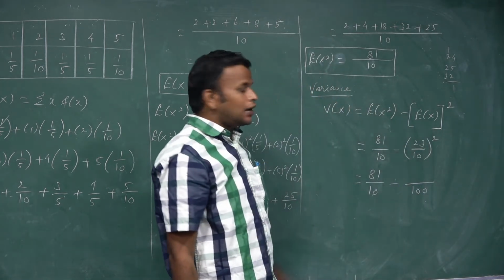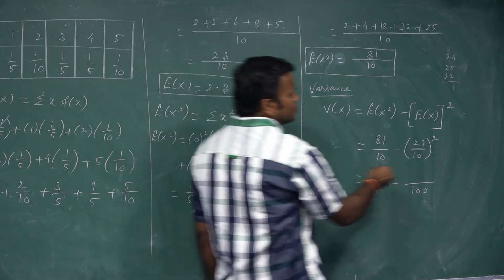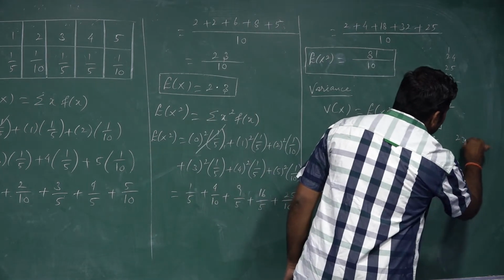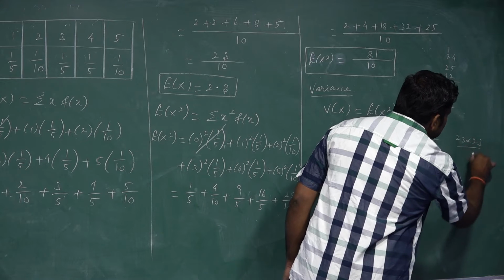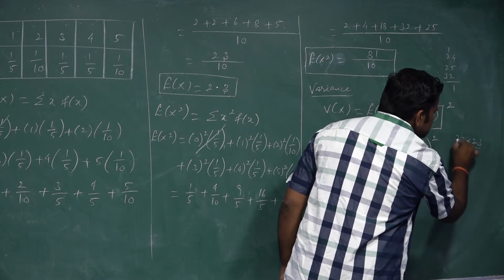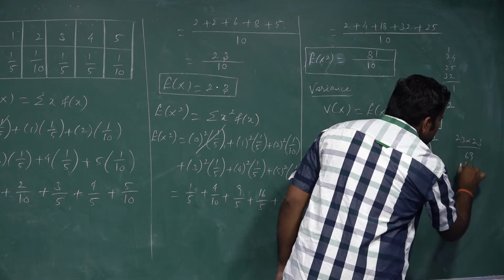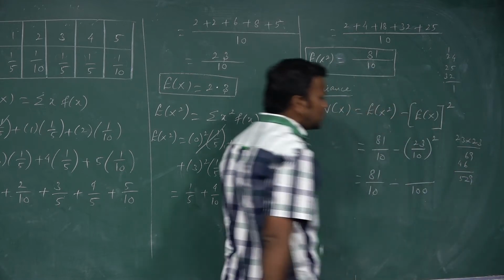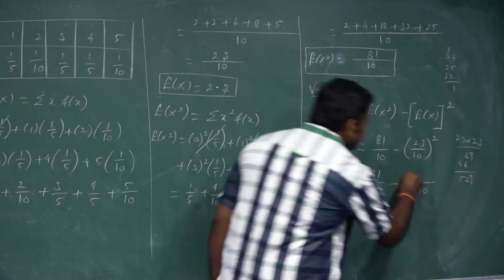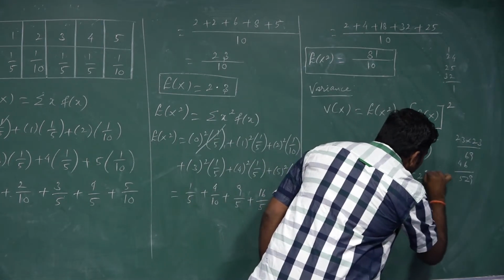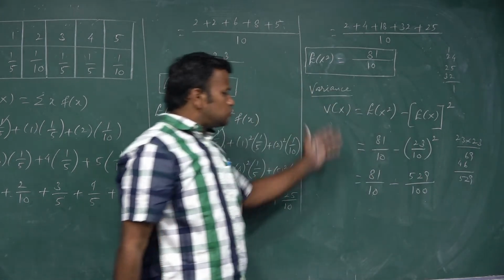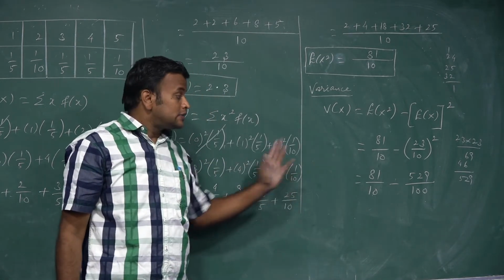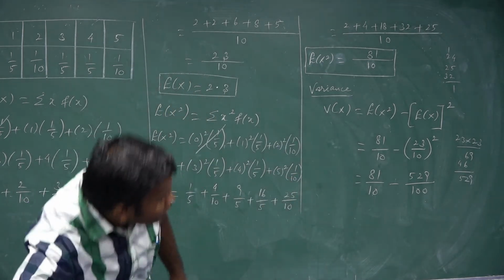You know very well, 10 tens are 100. Suppose we have a doubt in the product, we multiply 23 into 23. 3 3s are 9. 3 2s are 6. 2 3s are 6. 2 2s are 4. So 9, 2, 5. So the answer is 529. Now you see the first one is 81 by 10 and the second term is 529 by 100.